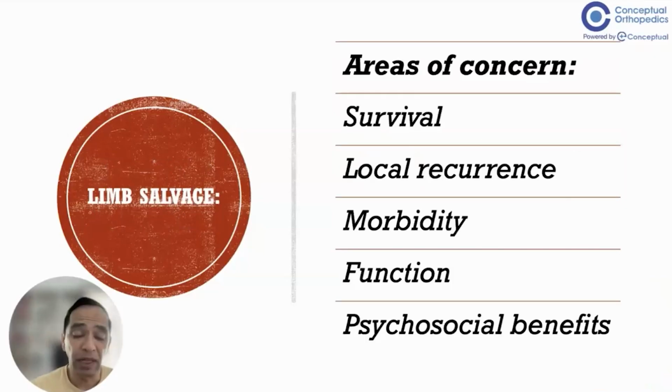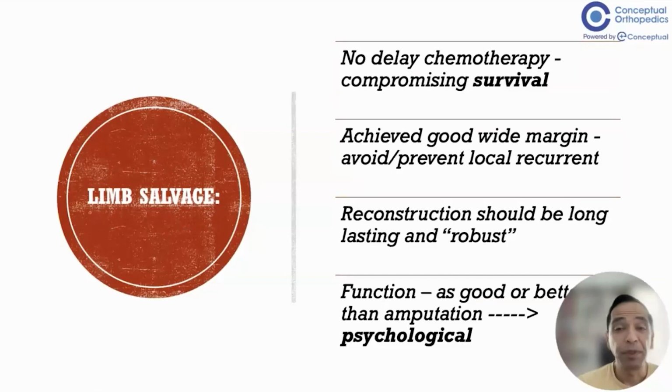When we talk about limb salvage, the areas of concern are the survival, the local recurrence, the mobility, the function, and the psychosocial benefit. The principles of limb salvage surgery are that there should be no delay in chemotherapy as it will compromise the survival. We have to achieve a good wide margin to prevent local recurrence. Reconstruction has to be long-lasting and robust. And the functional outcome of your reconstruction has to be better than amputation.